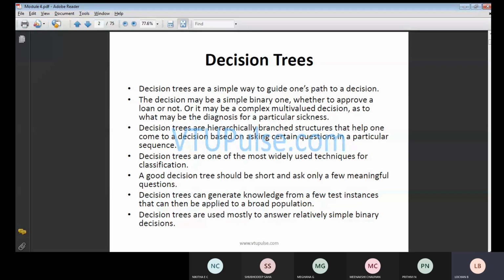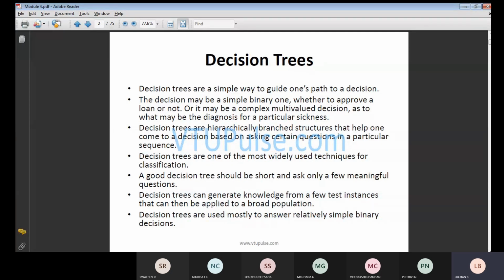Next, the decision may be a simple binary one. For example, whenever you prepare the PPT for your seminar or your internship or any other thing, we tell you to maintain simplicity. That means too much text should not be there. If a third person sees your PPT, they should be able to understand your seminar, project, or internship. Whatever details you give should be simple and should not elaborate the content. So for that case, we will make use of the simple one.